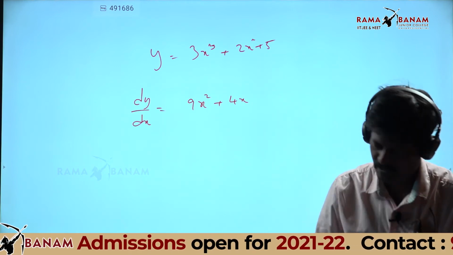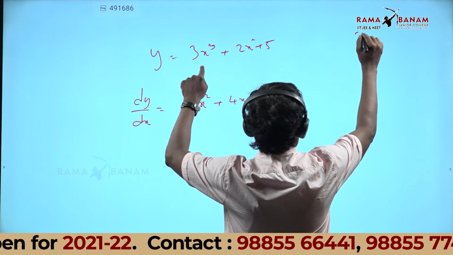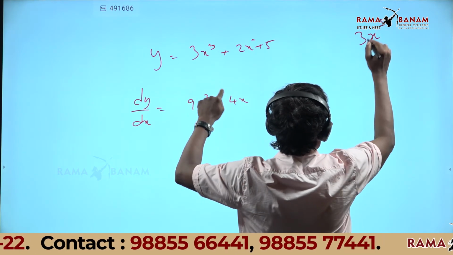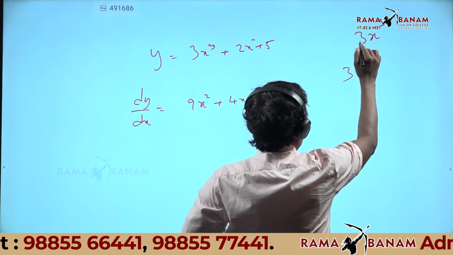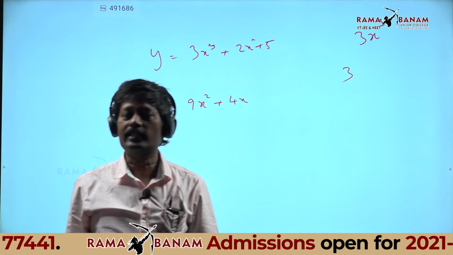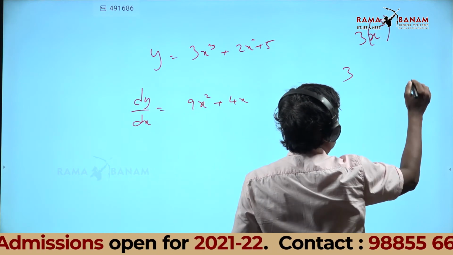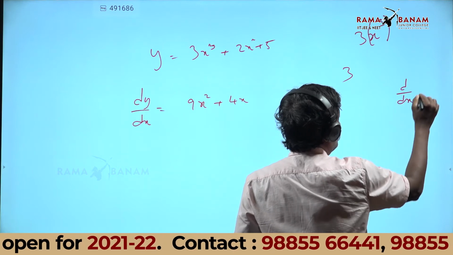9x square plus 4x. Bhumaitri, you asked me how to get that. Listen here. 3x cube is there, no? 3 leave it like that. Multiply it with the variable. Don't say 0. Pure constant derivative is 0. This x cube is there, no? That means d by dx of x cube.